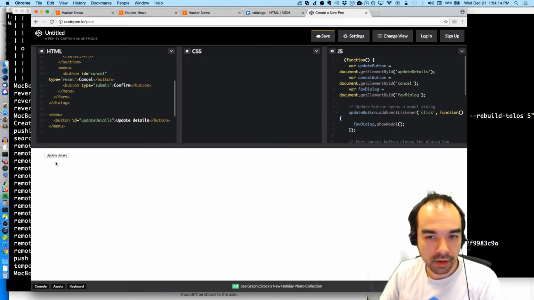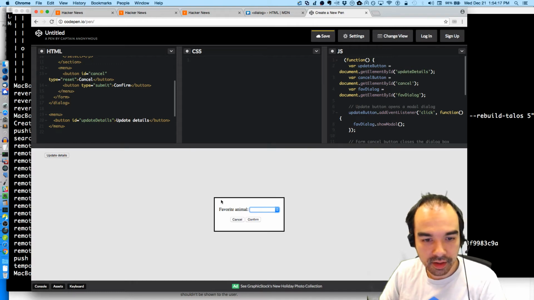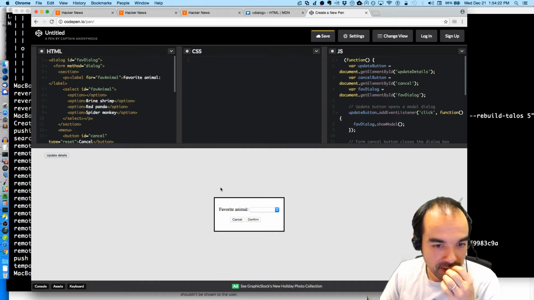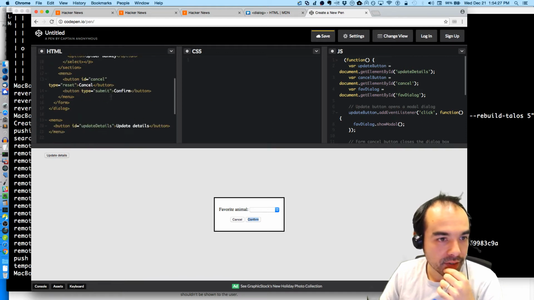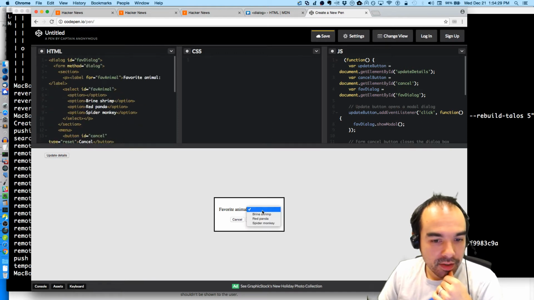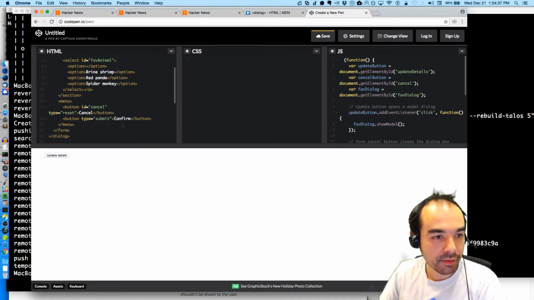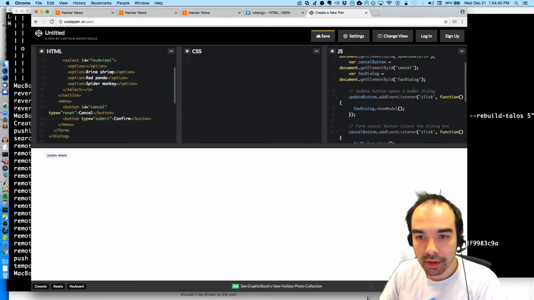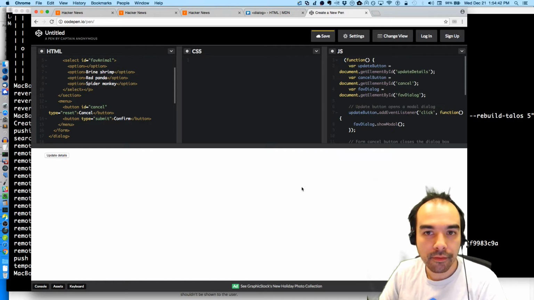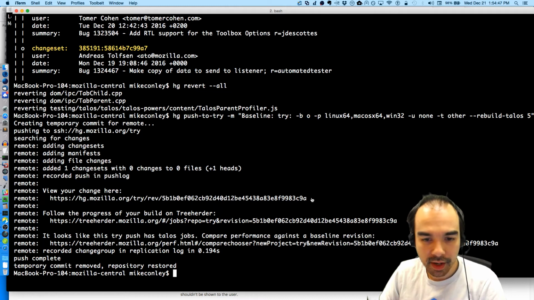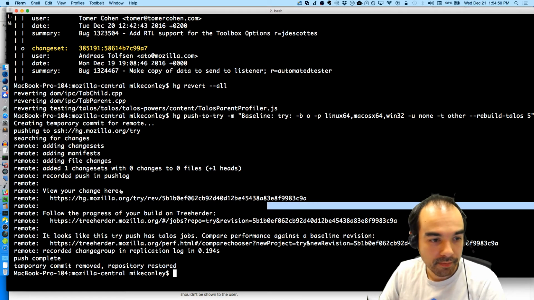So how do I? Hey, so this is the little dialogue. We have like a built-in dialogue thing. That's interesting, but it's like tab modal, but it like covers up the content. That's interesting. Neat. And there's like a drop down. And you do cancel and confirm. Then you can close the modal. Very interesting. Leave the site. Anyway, that's a thing that we've done some kind of intent to ship for in Firefox.